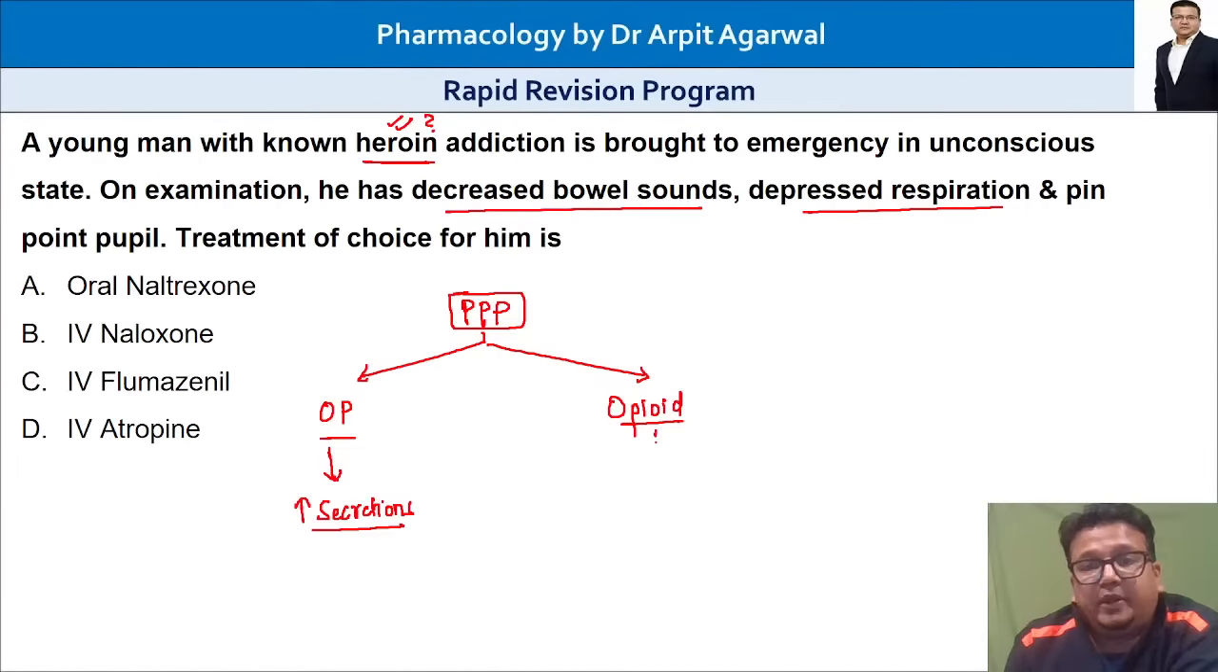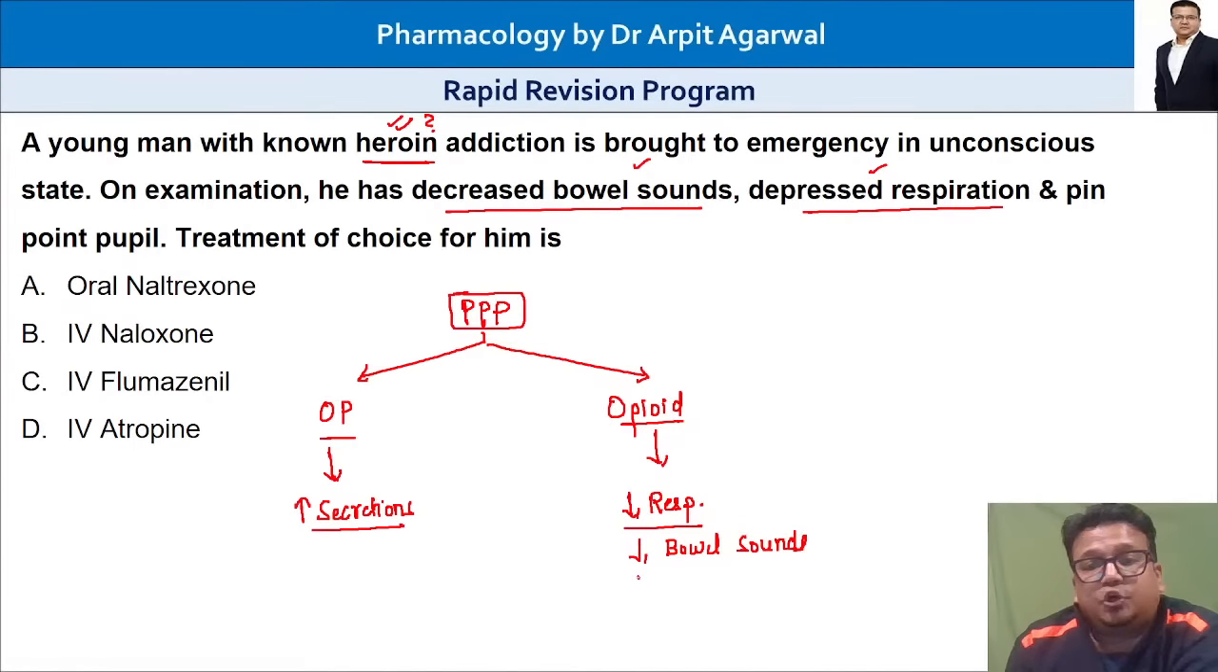And in opioid poisoning, we will have respiratory depression. We will have decreased bowel sounds because opioids cause constipation. So we have decreased bowel sounds and depressed respiration. So this is the case of heroin, opium or morphine poisoning.